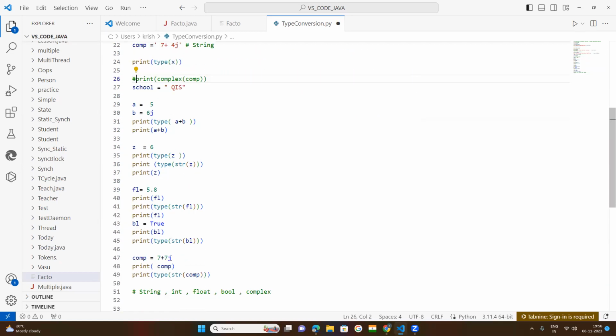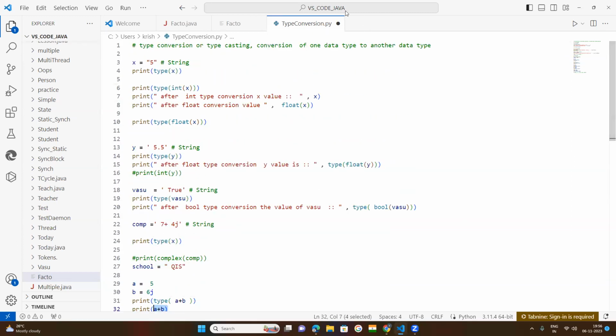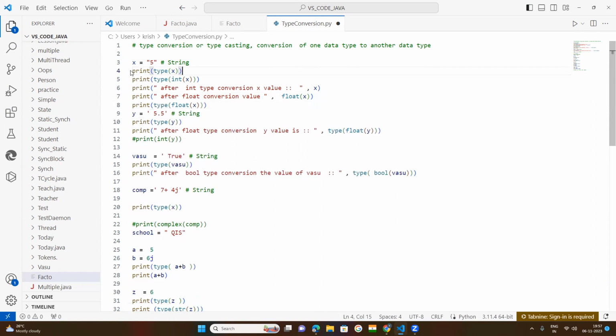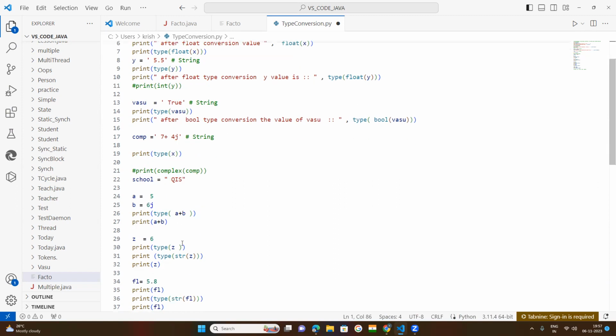How can a complex number be created? Like this: I have given two values, one is the real part and the other is the imaginary part. I have provided two variables, then you will get the complex number. So that is type conversion. Now, in this lengthy class, type conversion is very important in Python, because whenever you are writing code, somewhere you need to convert one data type to another data type. So you will get the chances.